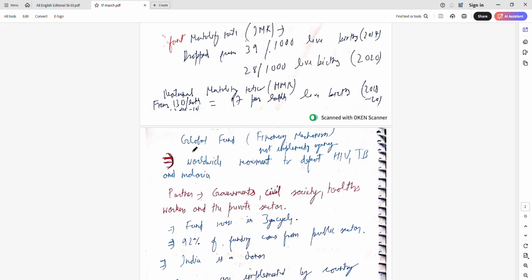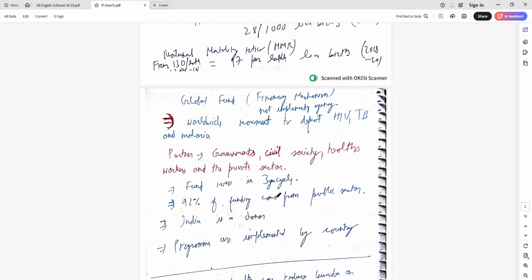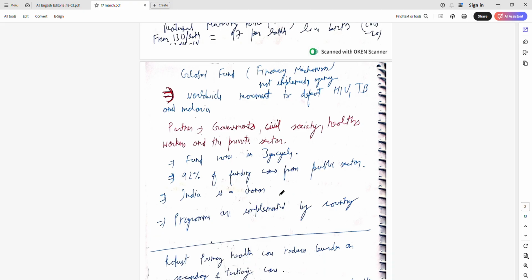Okay, it is not a government agency, just a body of government, civil society, healthcare workers, and private sectors. They all come together. Anyone can contribute in this, and it is just a funding mechanism. It gives funds to the countries, and countries can make their own tailored program to defeat these three diseases. It works in a three-year funding cycle.